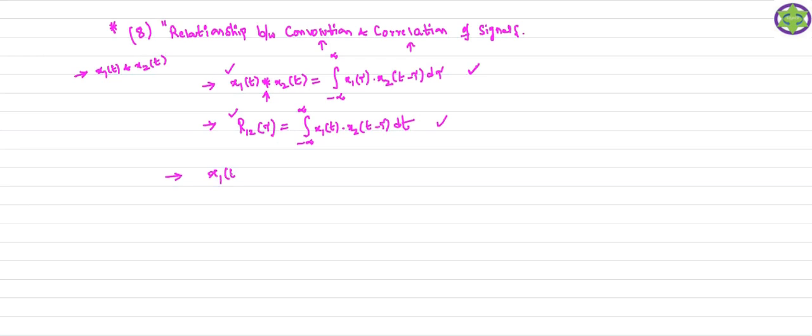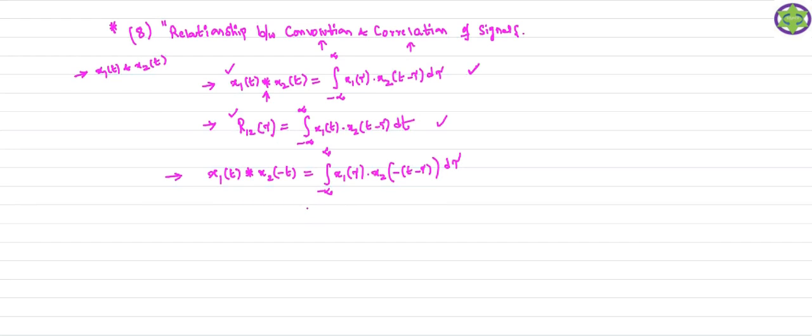So you just consider this equation, the convolution of x1 of t and x2 of minus t. Instead of x2 of t, I just considered x2 of minus t. Now the convolution of x1 of t and x2 of minus t gives the integral from minus infinity to plus infinity. Instead of x1 of t, you substitute x1 of tau. Instead of x2 of t, here t is replaced by t minus tau, so minus of t minus tau. So we are going to integrate with respect to d tau.